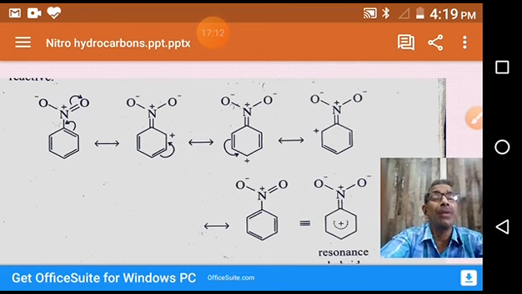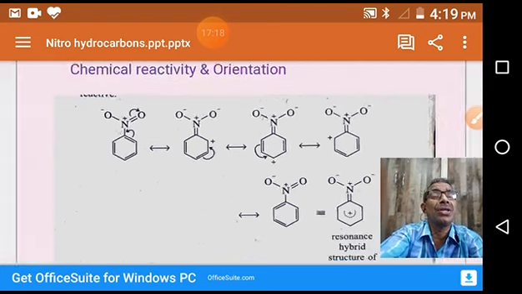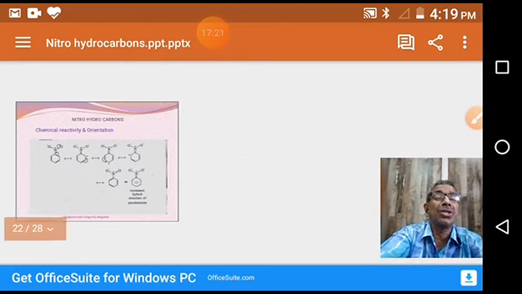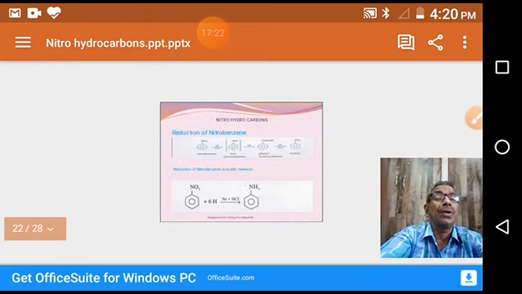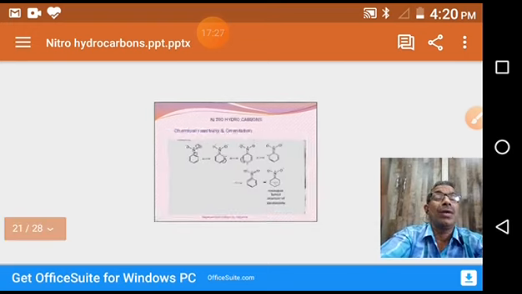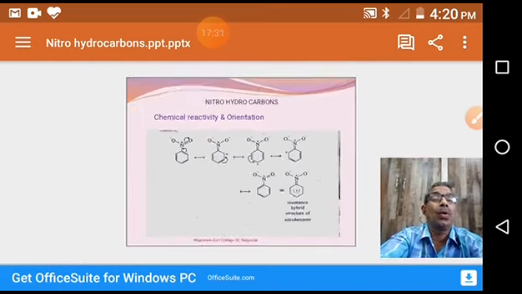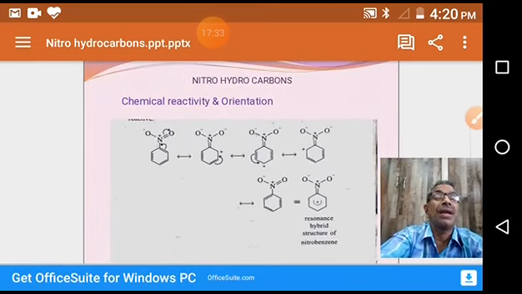When we compare different positions, ortho and para positions are more electron deficient than meta positions. Whenever the reaction takes place in rigorous conditions, an electrophile attacks the meta positions when compared to ortho and para. So this is the chemical reactivity.